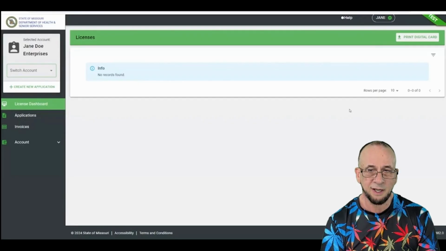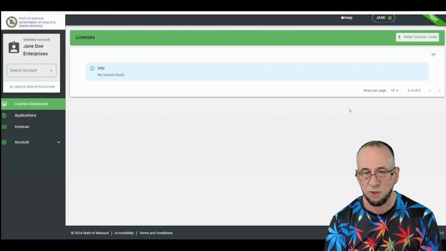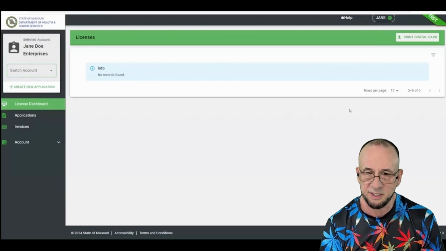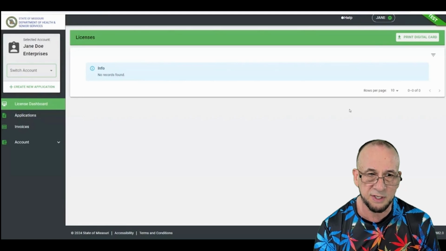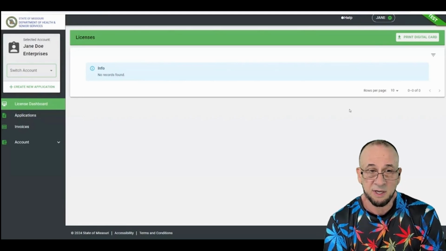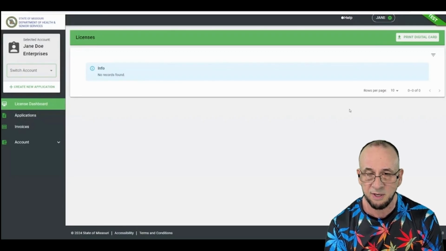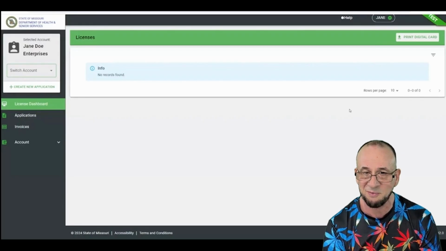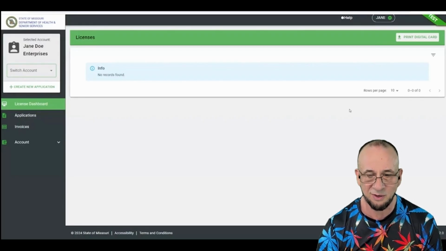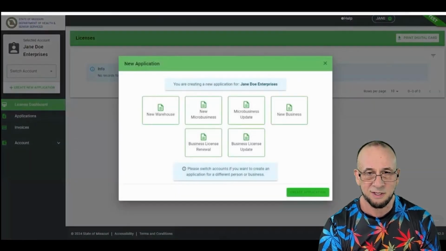One note of caution, I had a couple instances of major panic. Twice I tricked myself. This is the same portal where you'll go to get your agent ID. If you don't already have one, you'll need to go here and get your agent ID. If you already have an agent ID, this is where you'll see it. The portal looks exactly the same. In fact, the login page is exactly the same for both. I logged into the wrong one time and thought that I had somehow deleted my application or the state had rejected it. I couldn't find it. I was in a panic. I didn't know what was going on. I just logged into the wrong thing. Don't be a chucklehead like me. Log into the right place and get started right off the bat.